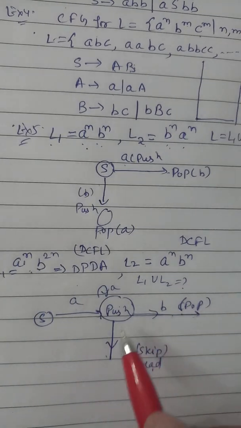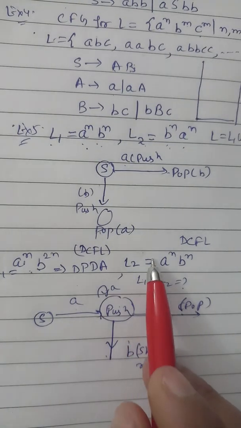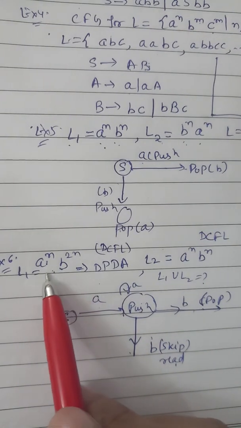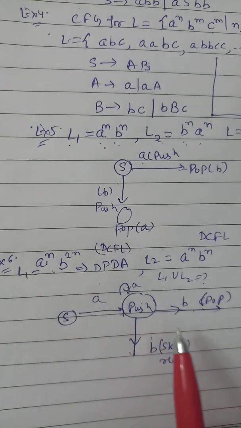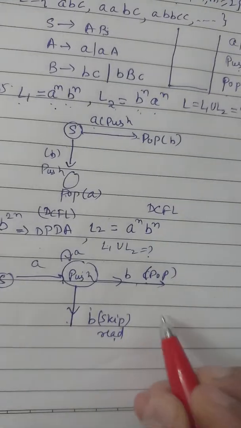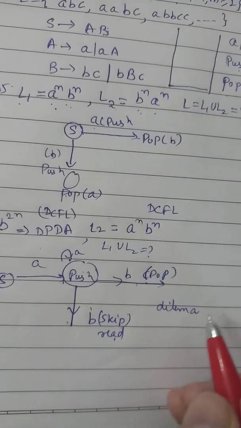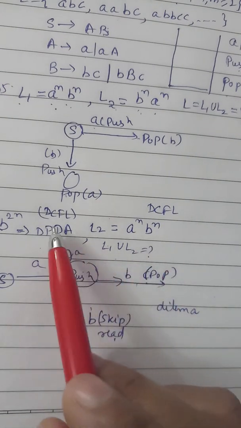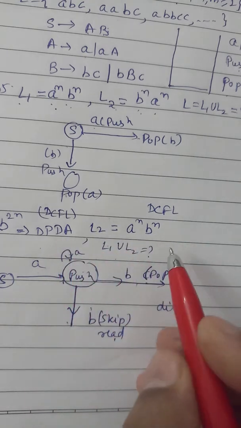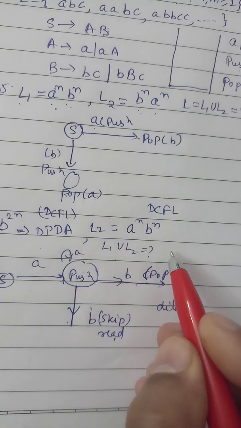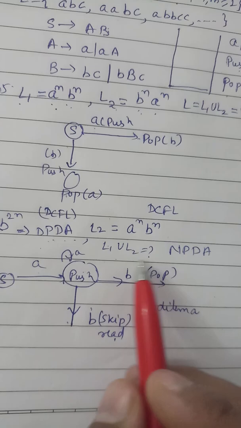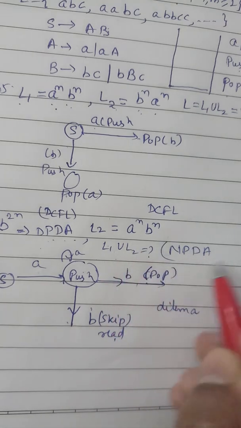So this is the dilemma, where to move. From L2 it is clear that we push A and pop B, but from L1 it is not clear in which direction we are going. We are popping B or skipping B. So this is the dilemma. So we can say the union of two DPDA or DCFL is not DCFL. Both are DPDAs, but the union is not DPDA. This is NPDA.